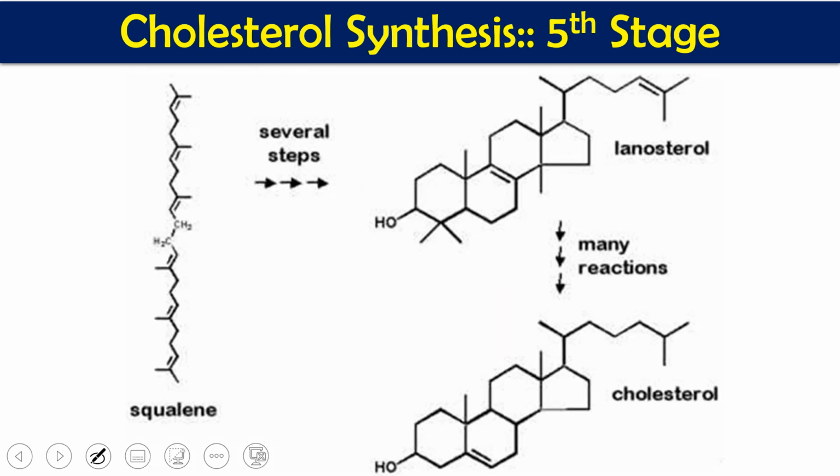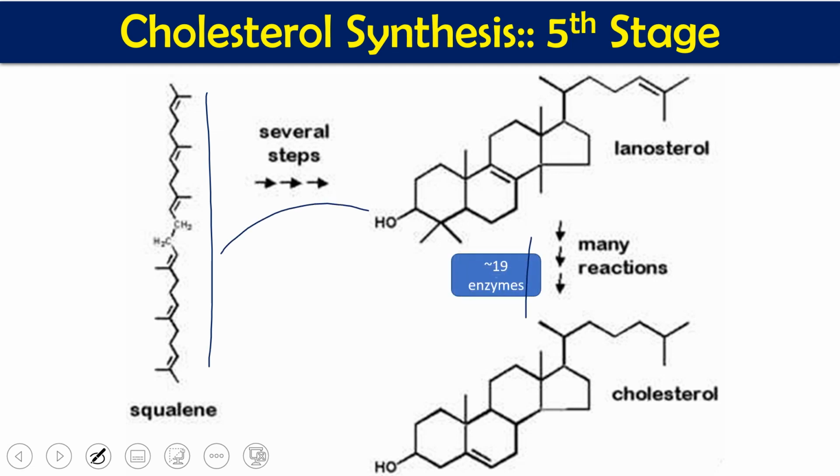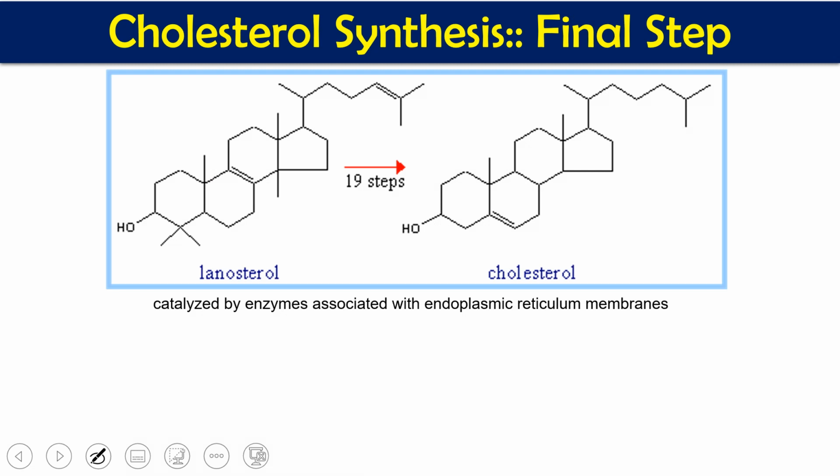In the 5th stage, this squalene is going to be converted to cholesterol. So squalene undergoes many reactions like hydroxylation and cyclization using oxygen and NADPH and gets converted into lanosterol, and lanosterol is going to be converted to cholesterol, and there roughly 19 enzymatic reactions take place. So ultimately lanosterol is converted to cholesterol. After this, from this straight chain it will be cyclized and then the hydroxylation, and it is going to be converted here. So we are going to get cholesterol.